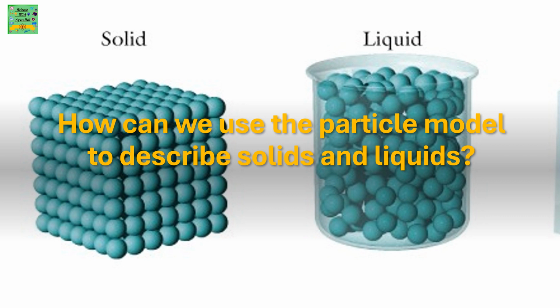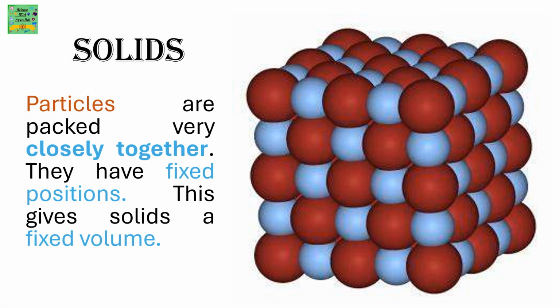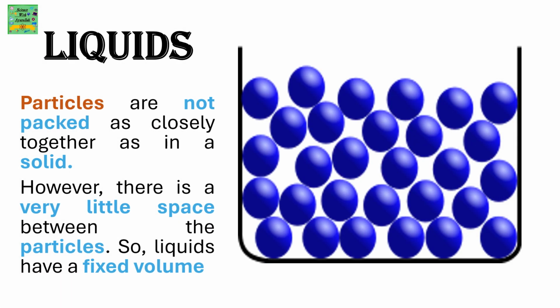How can we use the particle model to describe solids and liquids? Solids. Particles are packed very closely together. They have fixed positions. This gives solids a fixed volume. Liquids. Particles are not packed as closely together as in a solid. However, there is very little space between the particles, so liquids have a fixed volume.